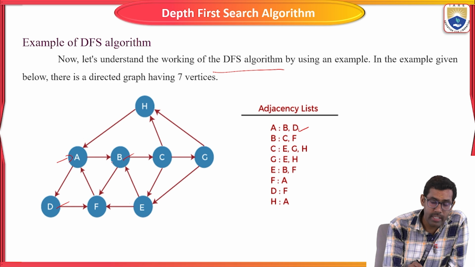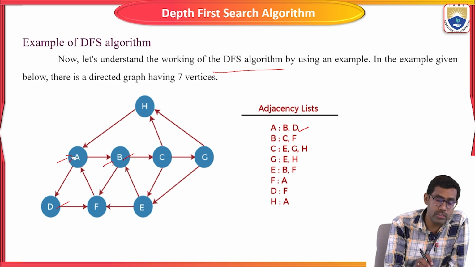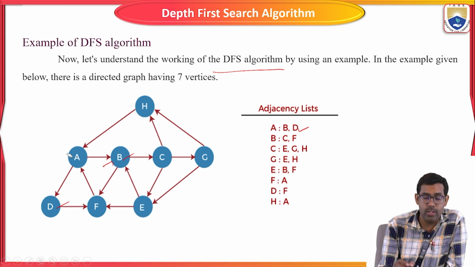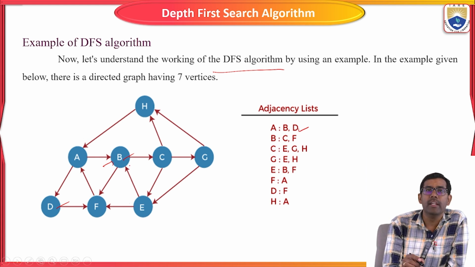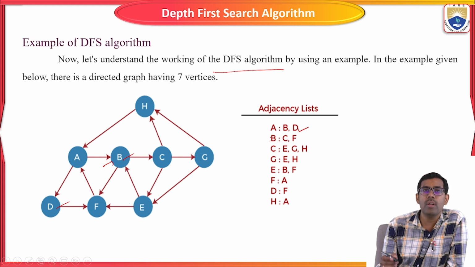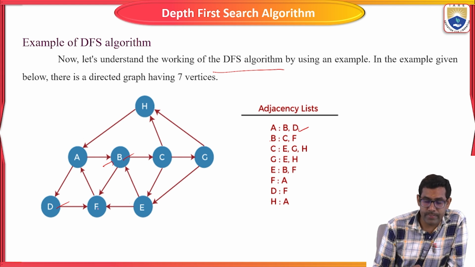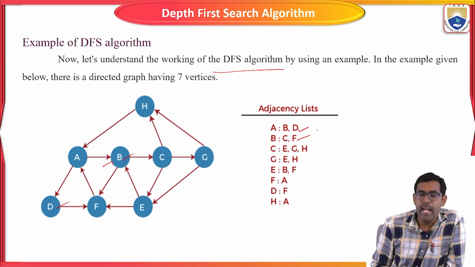The next starting vertex is B. So A is now a node, and now B is the starting node. What are the adjacent nodes of B? C and F. See here, C and F.